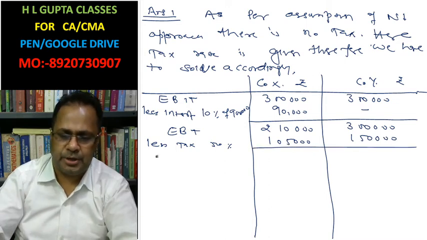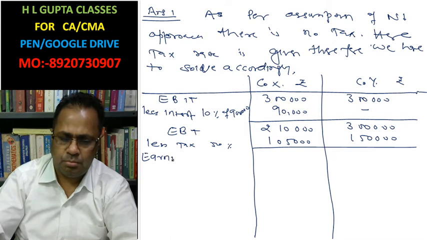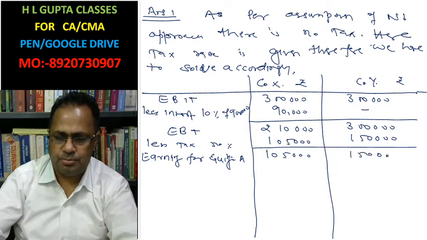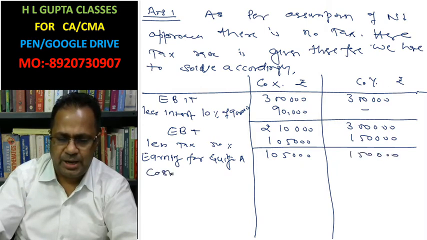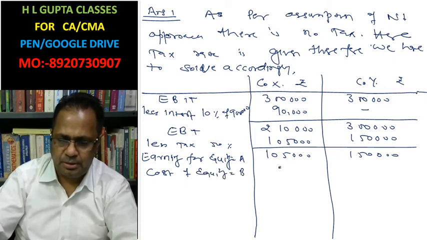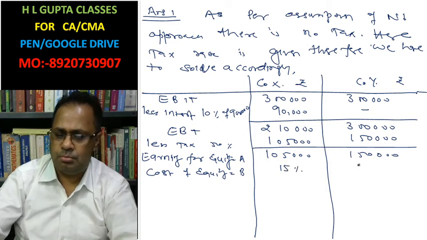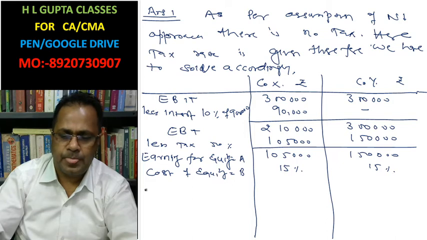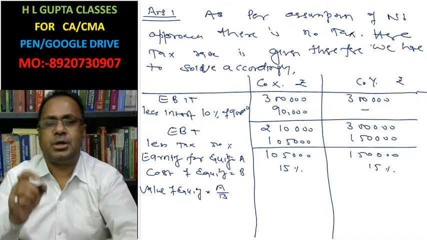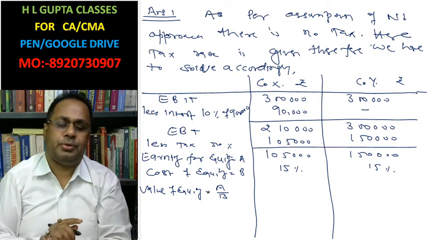Now earning for equity, assumed to be A, is 1,05,000 and 1,50,000. Cost of equity, that is B, is 15%. Now value of equity we can calculate: A divided by B, means earning for equity divided by cost of equity.